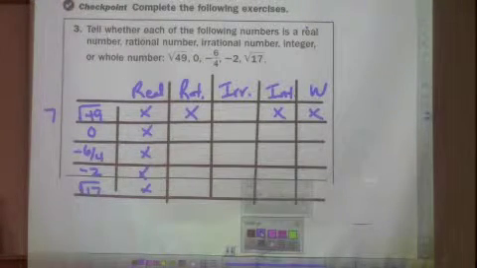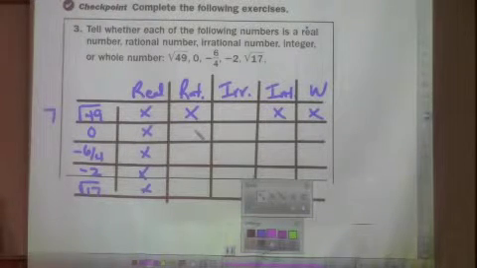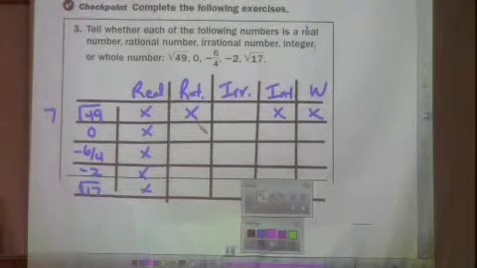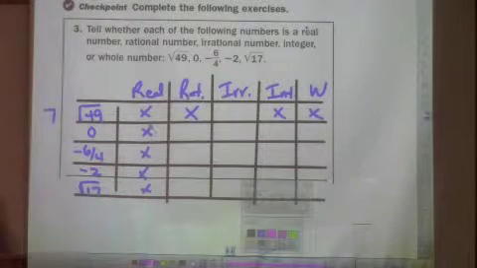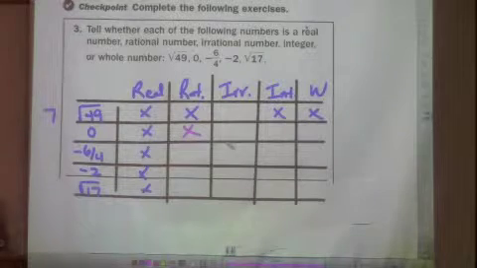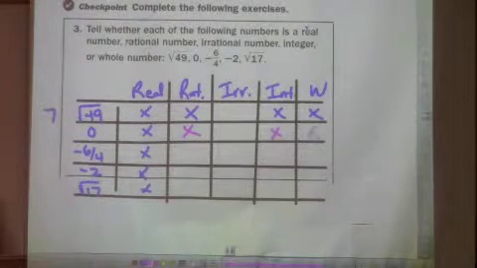0, Taishana. It's rational. How can you write 0 as a fraction? 0 over 0. Not 0 over 0. You can use 0 over 1. 0 over anything except 0 because you can't divide by 0. So you're right. It is rational. If it's rational, it can't be irrational. It's an integer and it's a whole number. Integer and whole. Very good.